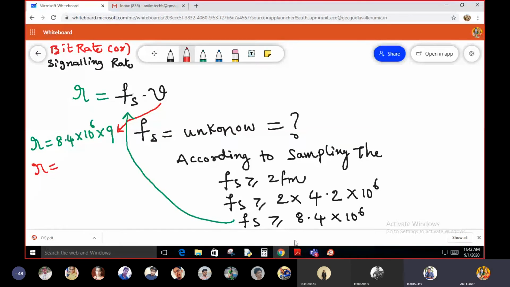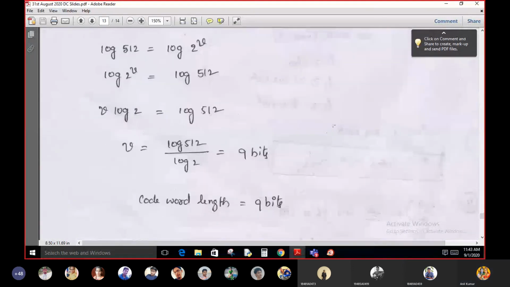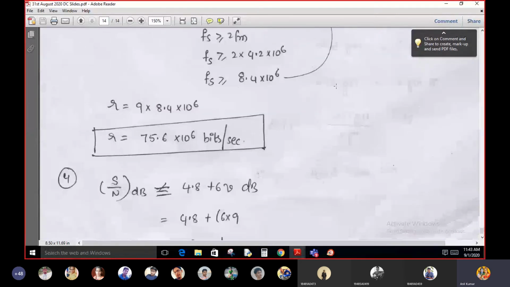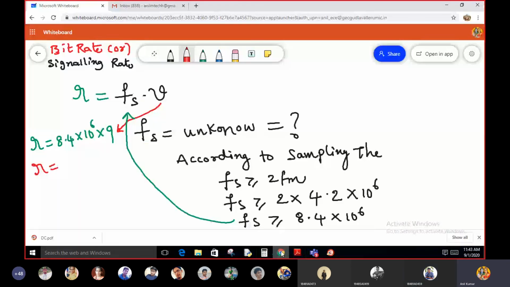R comes to 75.6 into 10 to the power 6 bits per second.